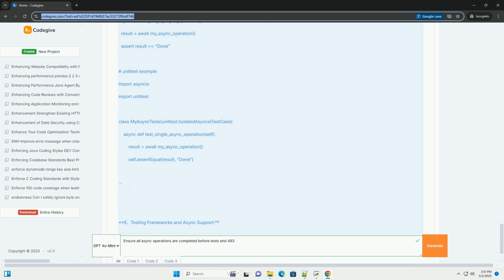4. Addressing error 493, context dependent. Error 493 is not a standard HTTP or system error code. Its meaning depends entirely on the specific system or library you are using. If you encounter this error in the context of asynchronous operations, the core problem is likely the failure of an asynchronous task before the test completes.